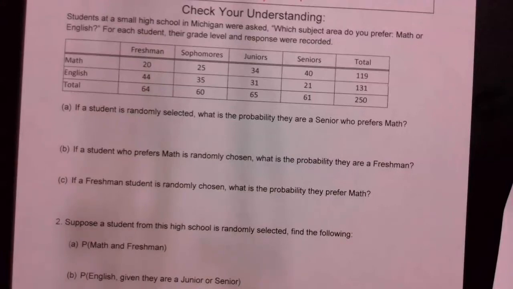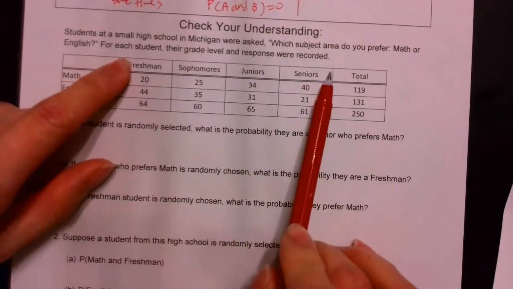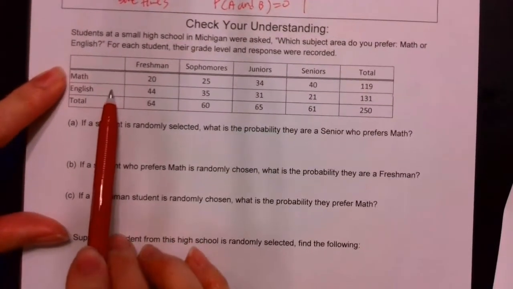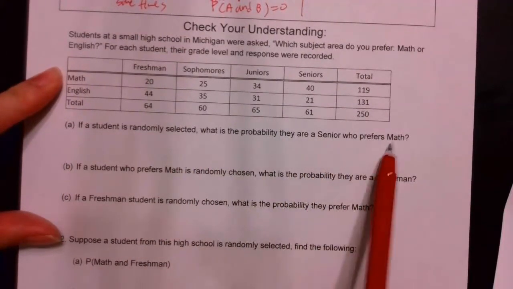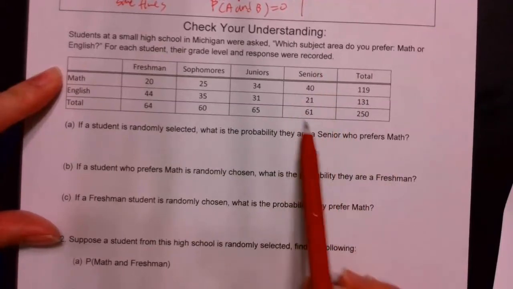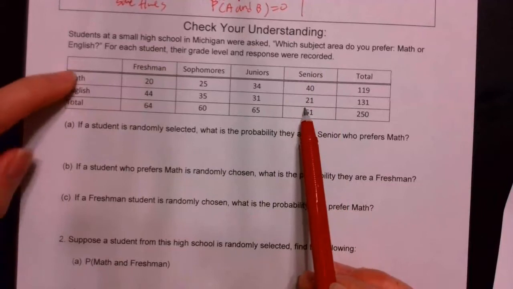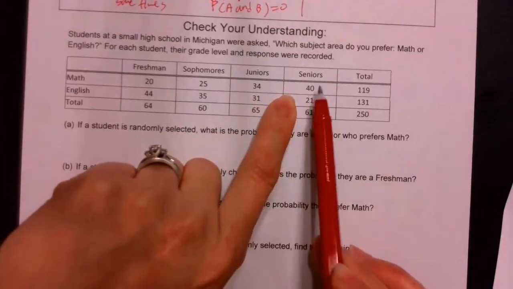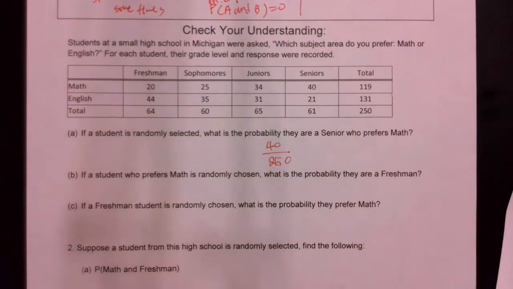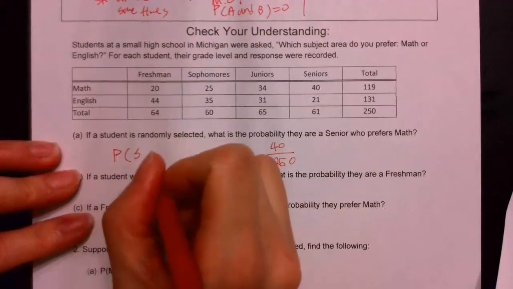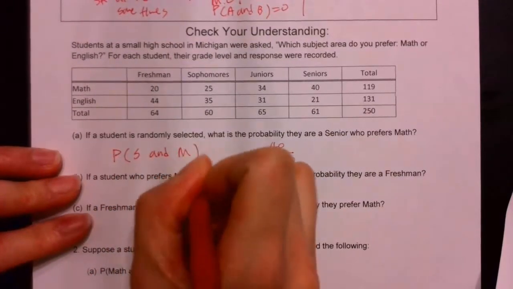Alright, let's check. Students at a small high school in Michigan were asked, which subject area do you prefer, math or English? And their grade levels are recorded as well. So this is a two-way table. Why? Two separate pieces of information: their grades and their favorite subjects. If a student is selected, what is the probability they're a senior who prefers math? Seniors right here. Who likes math? Seniors who like math: 40. 40 over how many total students? 250. Okay, so let's write it down. Probability of senior and math.